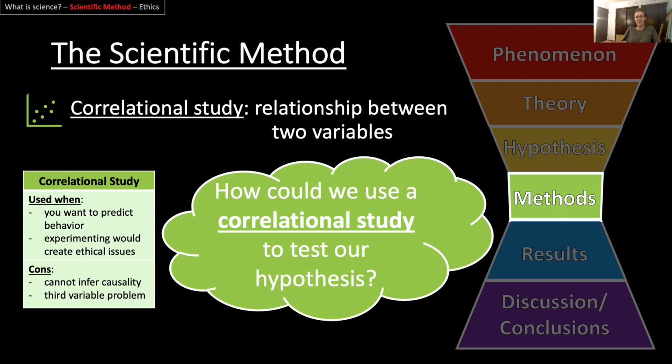You might be talking about these two cool things that are totally related, but in actuality, there's a third thing causing it that might be more influential. So think about, again, maybe pause here. How might we use a correlational study to test our hypothesis that an apple a day keeps the doctor away? Think about what your two variables are, and think about whether this correlation might be positive, negative, or zero.